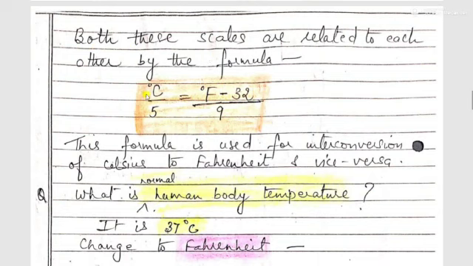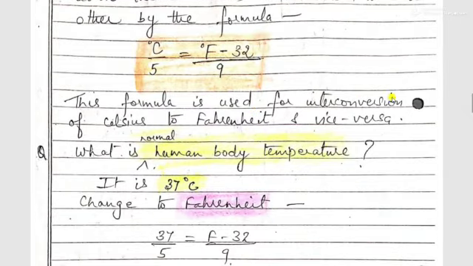The formula is C/5 = (F - 32)/9, where C is Celsius temperature and F is Fahrenheit temperature. So by using this formula, we can convert Celsius to Fahrenheit or Fahrenheit to Celsius.